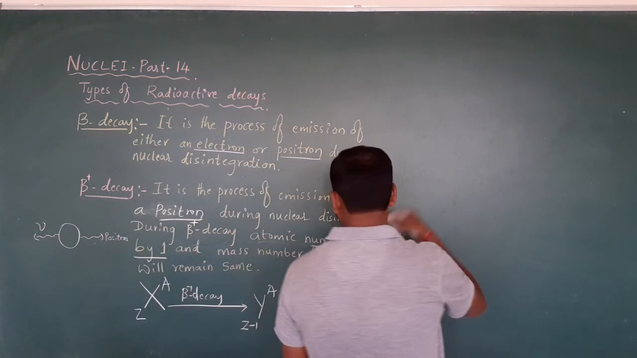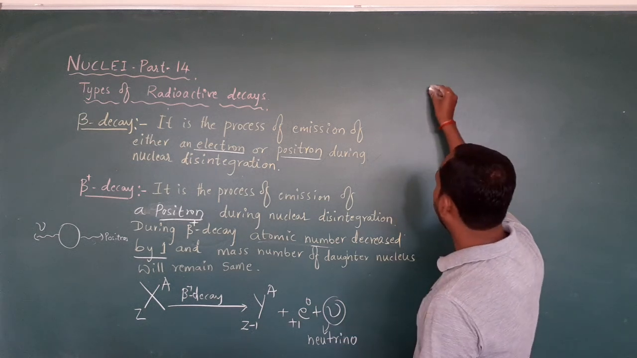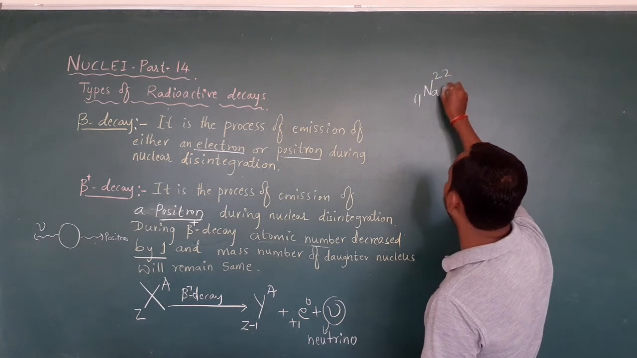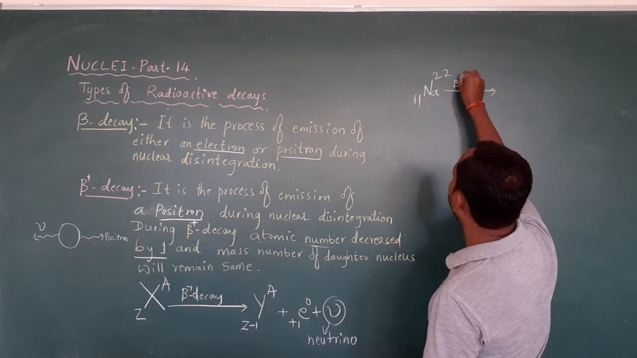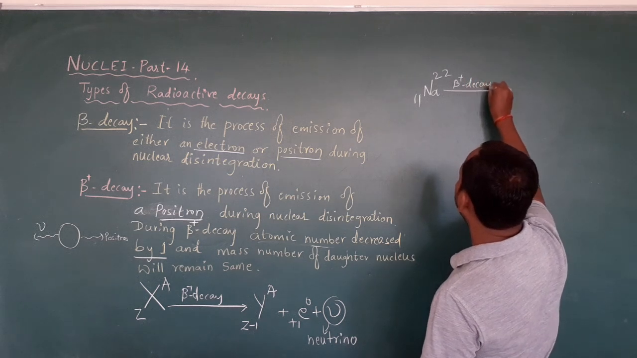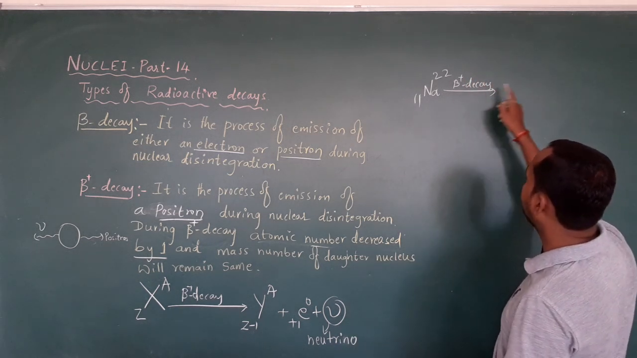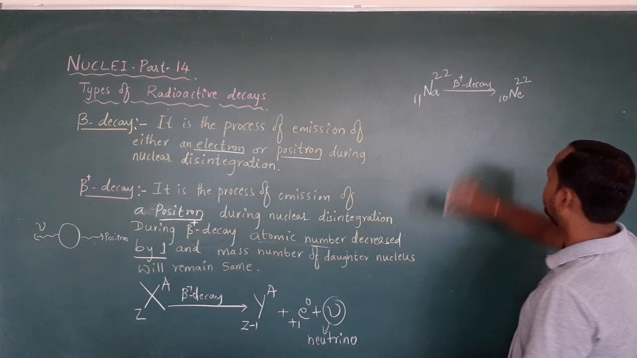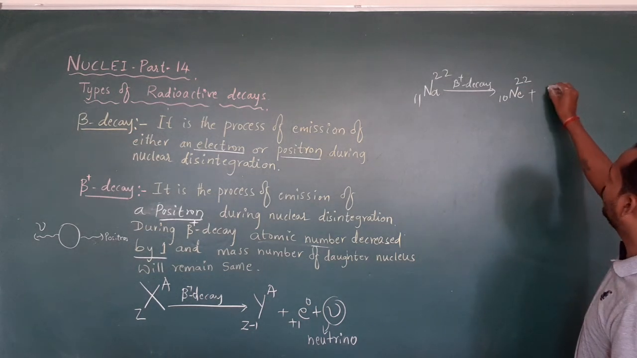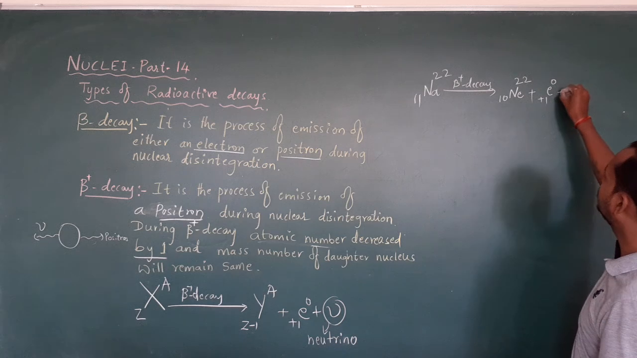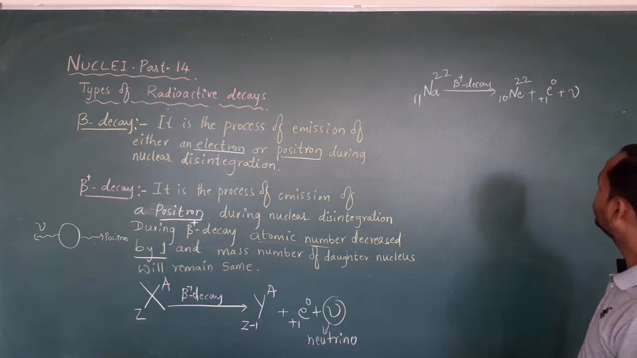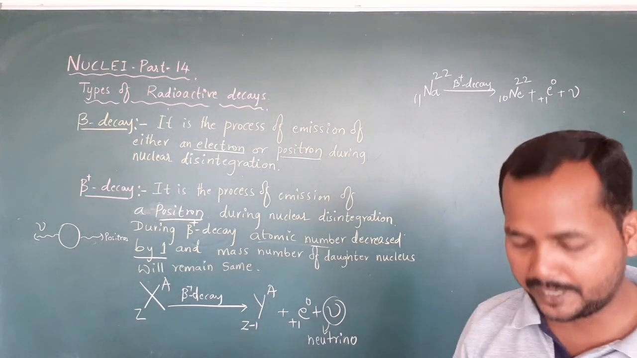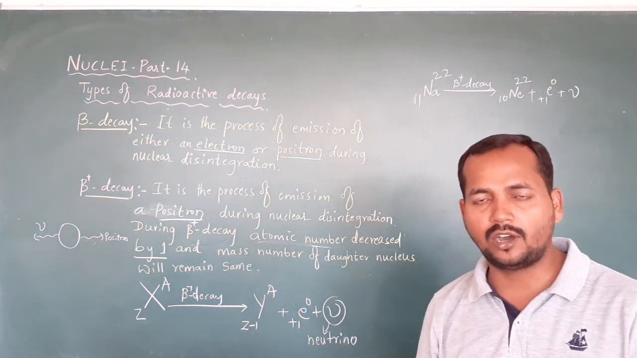So for example, I can give an example for this. Consider sodium with atomic number 11 and mass number 22, which undergoes beta positive decay. It becomes 11 minus 1, which is 10, and the mass number remains the same, such as neon. Along with the neon, one positron will be emitted plus a neutrino. So in this equation, again the question will arise: how is the neutrino emitted? What is the reason for the emission of a neutrino along with the positron?